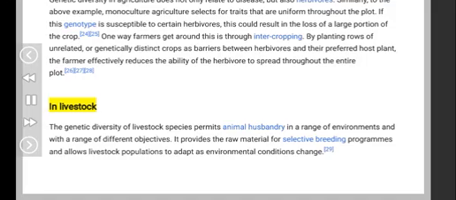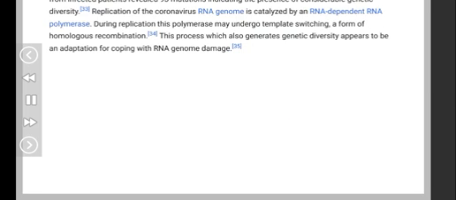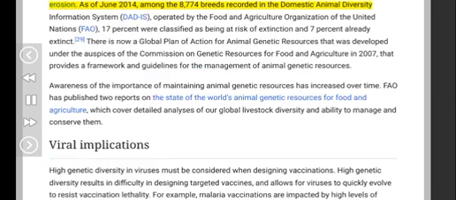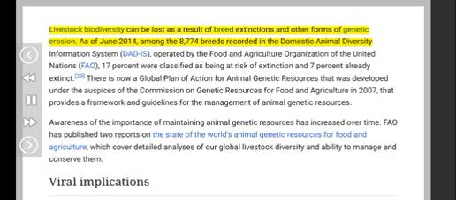In livestock, the genetic diversity of livestock species permits animal husbandry in a range of environments and with a range of different objectives. It provides the raw material for selective breeding programs and allows livestock populations to adapt as environmental conditions change. 29. Livestock biodiversity can be lost as a result of breed extinctions and other forms of genetic erosion.